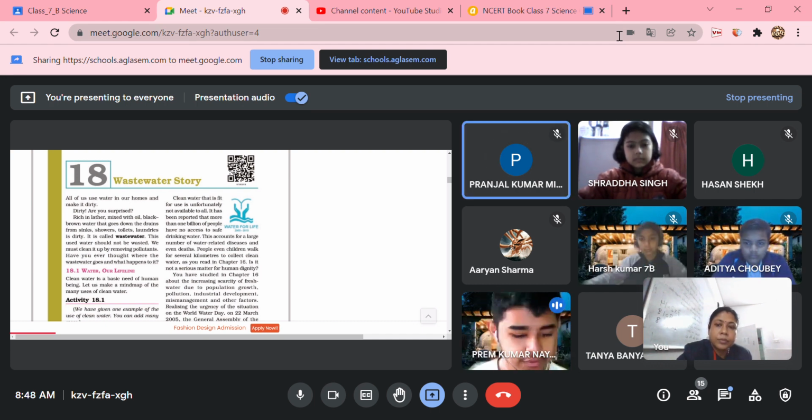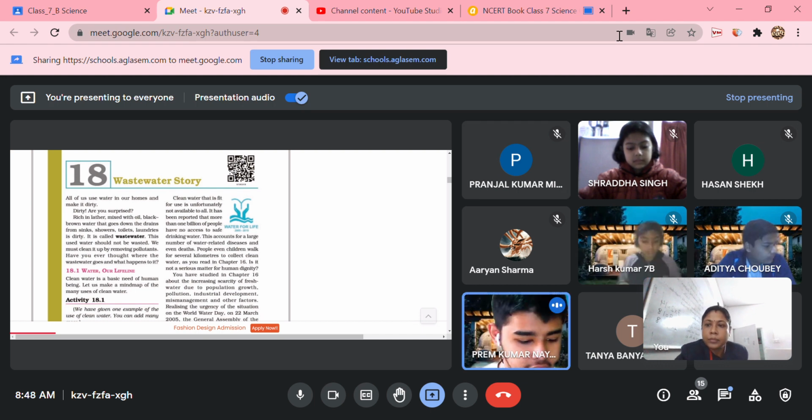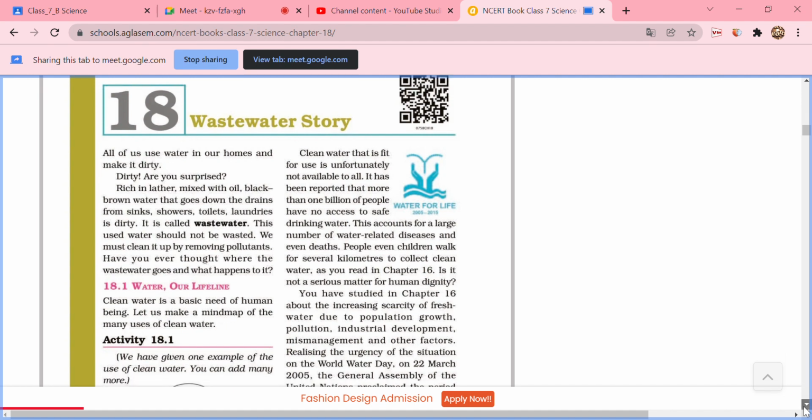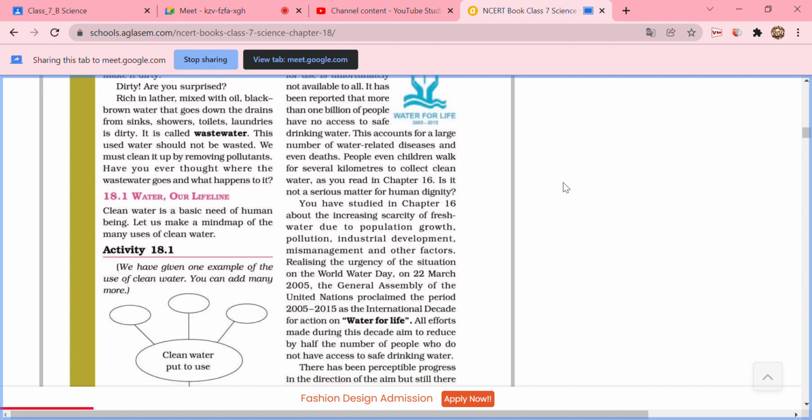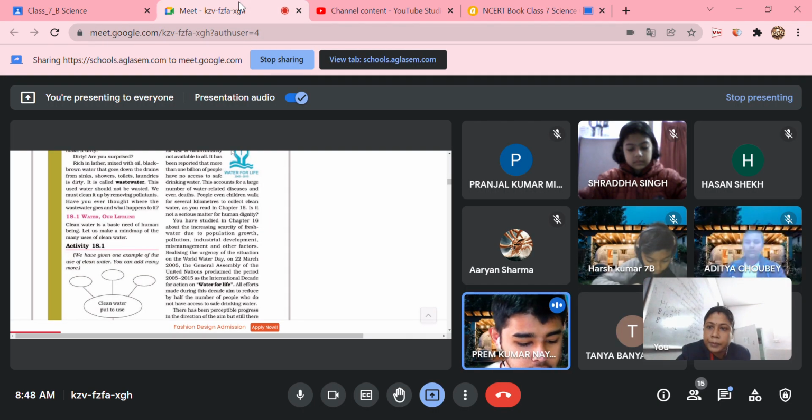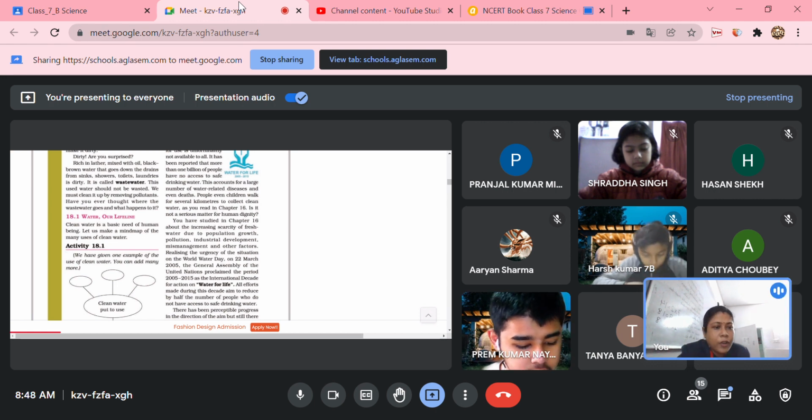Chapter 18, Wastewater Story. All of us use water in our homes and make it dirty. Are you surprised? Rich in lather mixed with oil, black, brown water that goes down the drains from sinks, showers, toilets, laundries is dirty. It is called wastewater. So if a question comes, what is wastewater? This will be the answer.